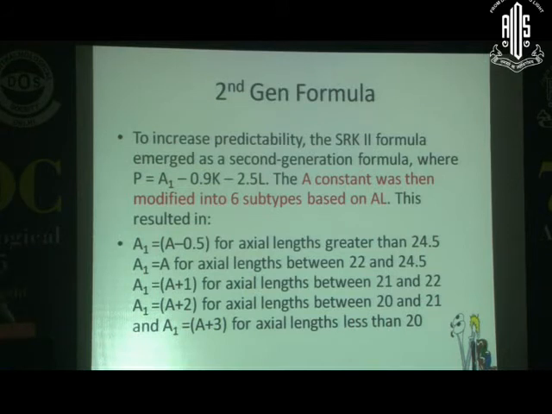Suppose your axial length is short, then you have to add a certain amount in the short eyes, or you have to deduct a certain amount in the A constant in the long eyes. So there were 6 subtypes of the A constant for different long and short eyes in the SRK2 formulas, all the second generation formulas. Over a period of time, even in some special situations, there was some problem with the IOL power calculations.